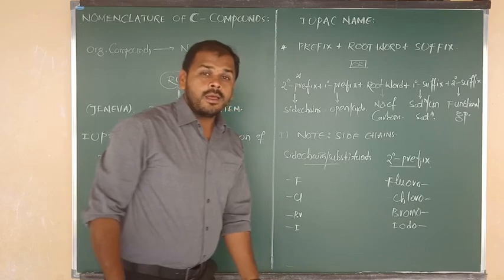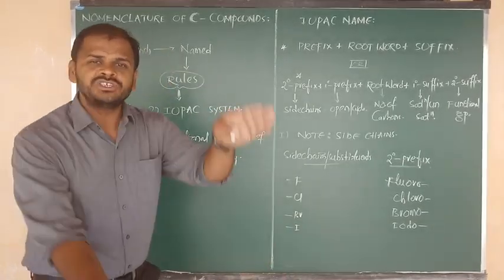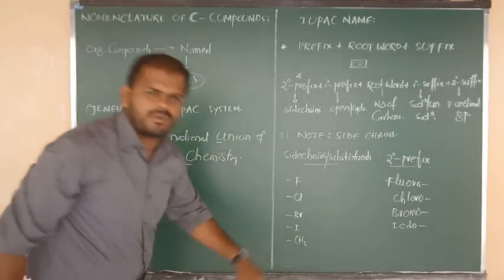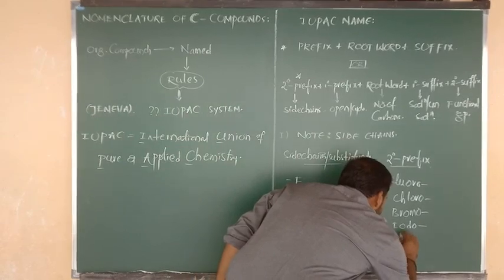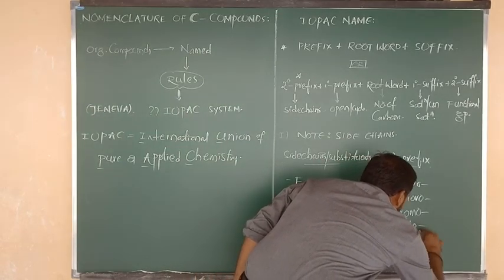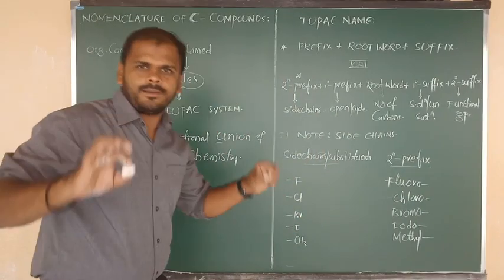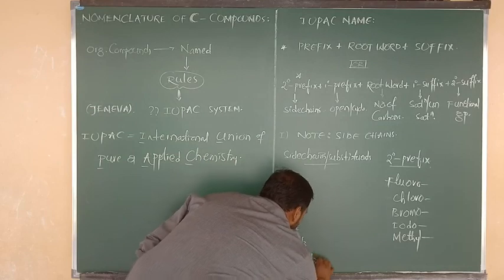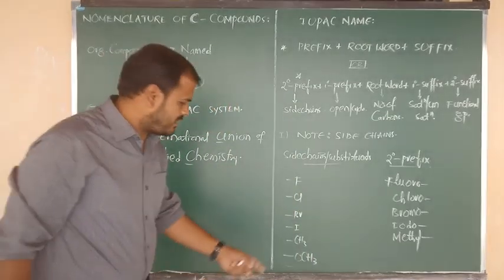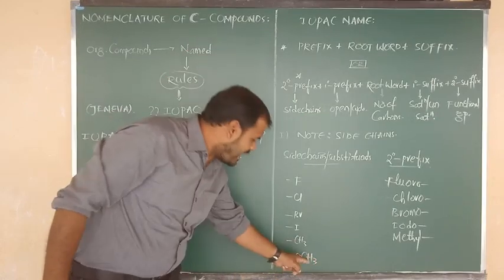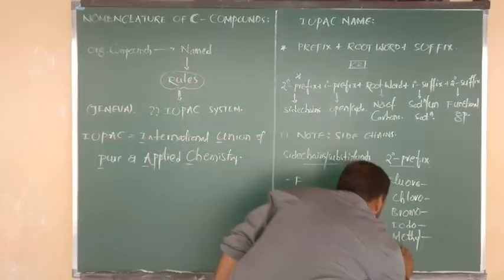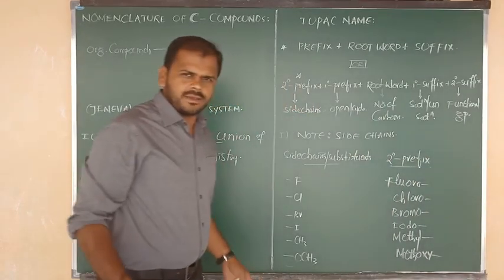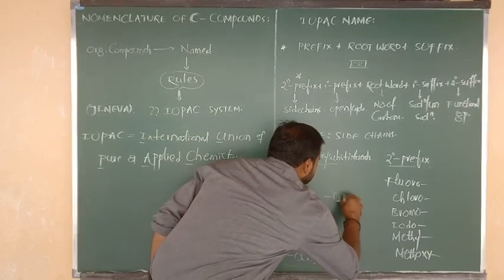Iodo. Okay? First suppose sometimes the side chain may be CH3. The side chain may be what? CH3. So CH3 as side chain means we have to say that the name of this is called methyl. For suppose the side chain may be OCH3. So this is methyl with oxygen. Simply we have to say that methoxy. What beta? Methoxy. For suppose the side chain may be C2H5.